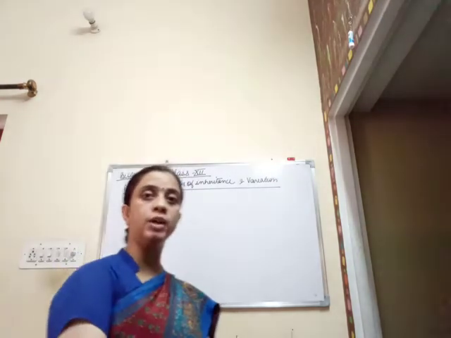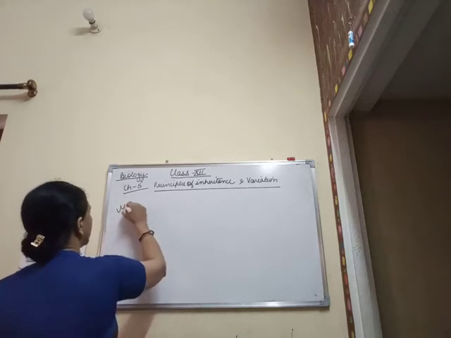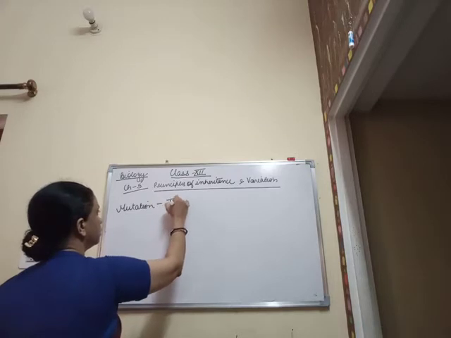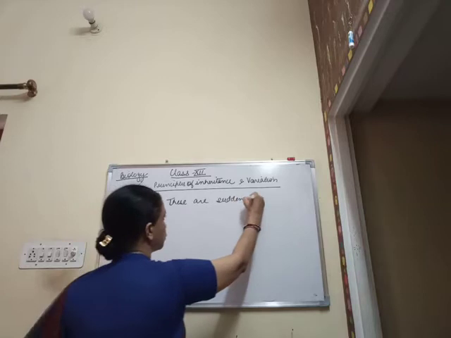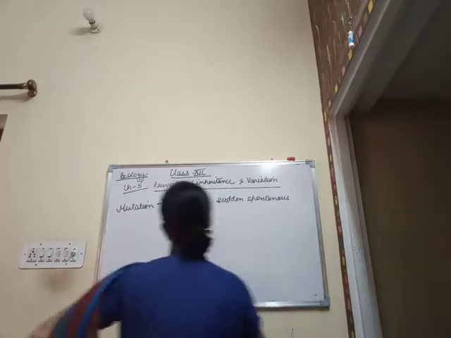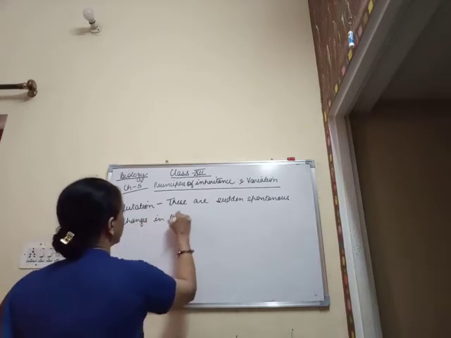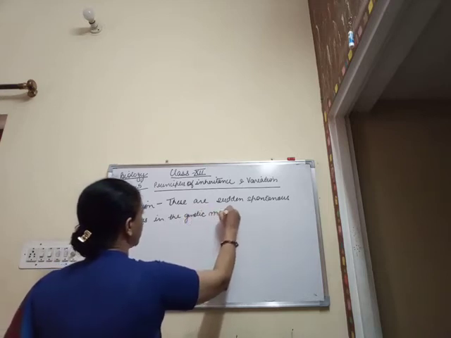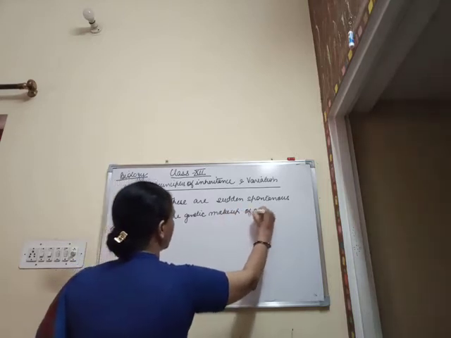So first, when we are dealing with mutation, what is mutation? Mutations, these are sudden, spontaneous changes in the genetic makeup of an organism.